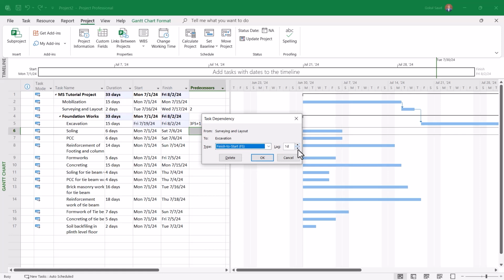And you can also add a negative lag as well, which means that before the predecessor task finishes, the successor task starts. So how it happens, I'll show you. So I'll add a lag of 1 day and click on OK.